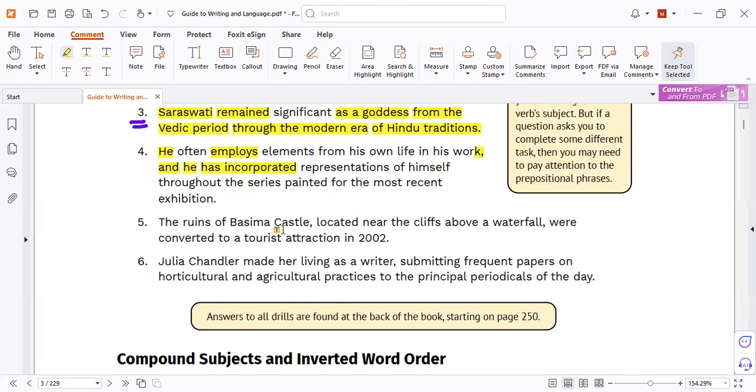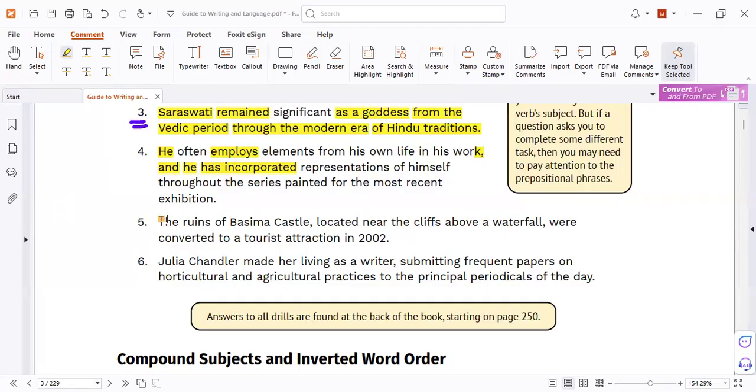For number 5, where is the subject and verb? The ruins is the subject, located is the verb.